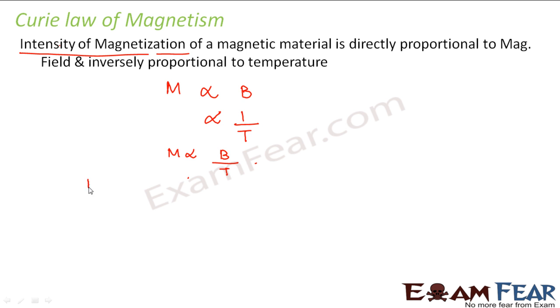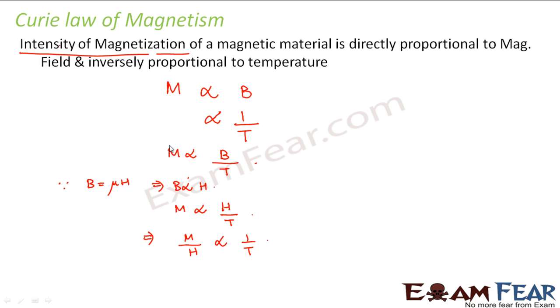Now we already know that previously we have proved that B is equal to mu H. That means B is directly proportional to H. What is H? H is nothing but magnetic intensity. So we can say that M is directly proportional to H by T. Or we can say that M by H is inversely proportional to temperature.